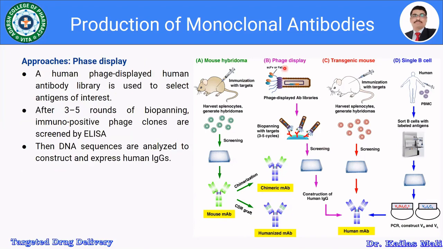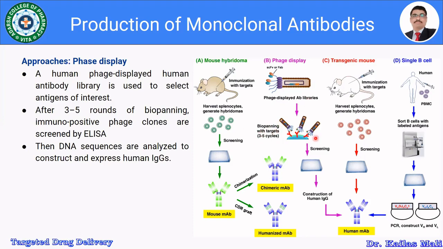The second technique is known as phage display. A human phage displayed antibody library is used to select the antigen of interest. So whatever antigen we want, we select it from the human phage displayed library. Then, once we have selected the antigen from the phage displayed antibody libraries, there is biopanning with the targets.